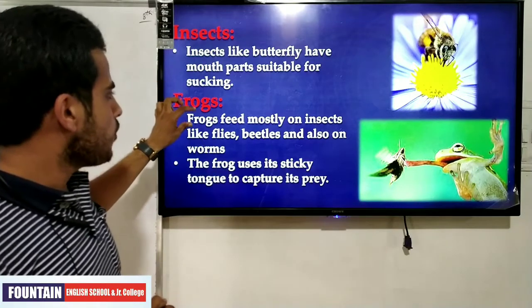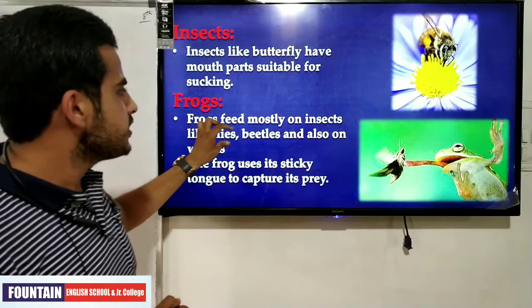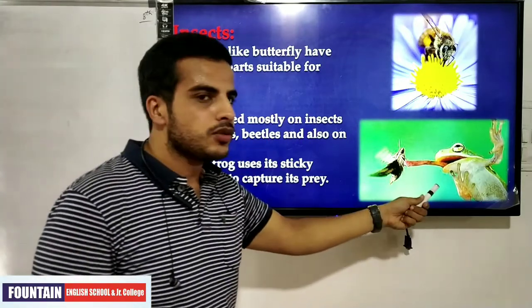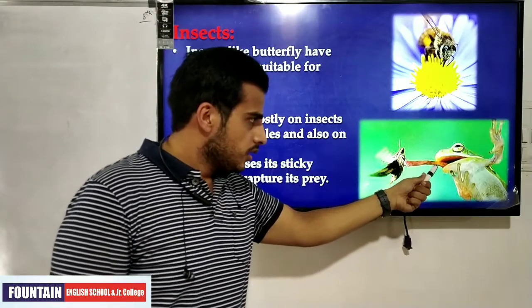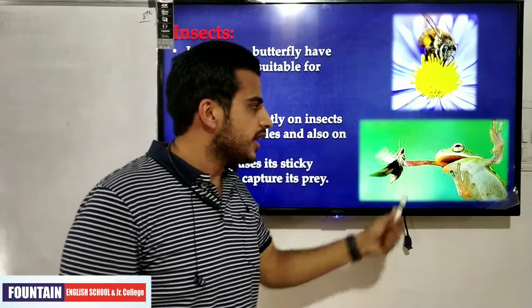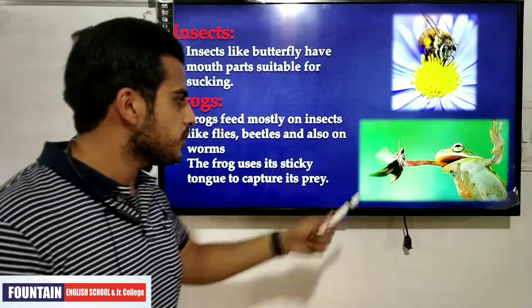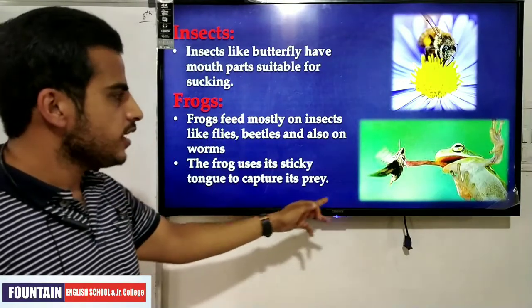Second one, frogs. Frogs feed mostly on insects like flies, beetles and also on worms. This is a frog. As you can see in the picture, the frog has a very long tongue with which it can easily catch its prey. The frog uses its sticky tongue to capture its prey.